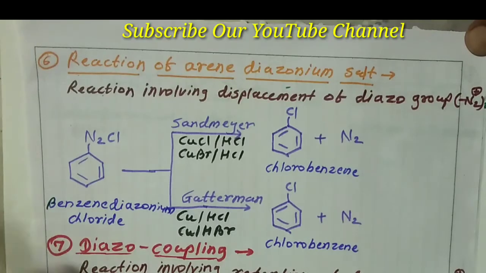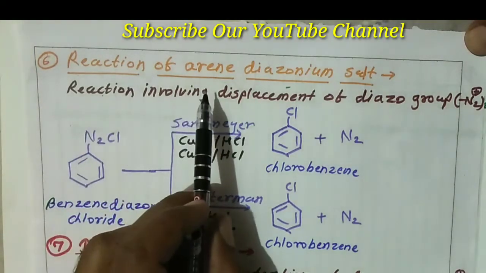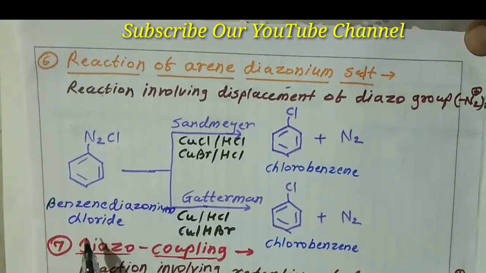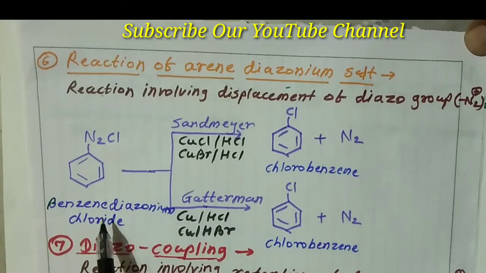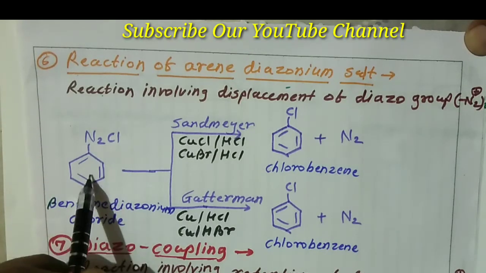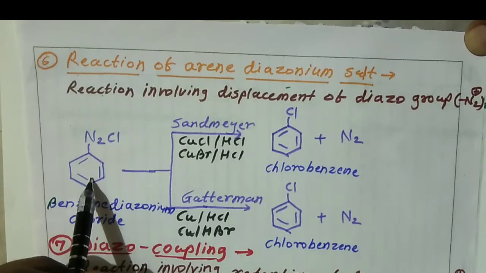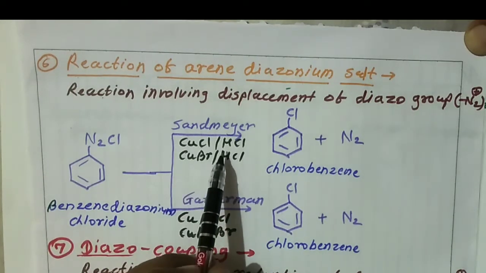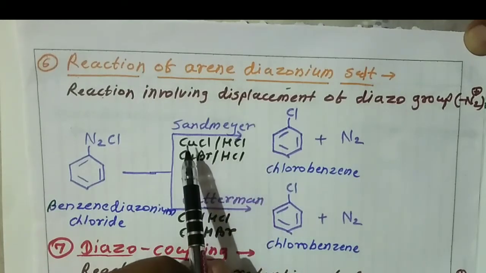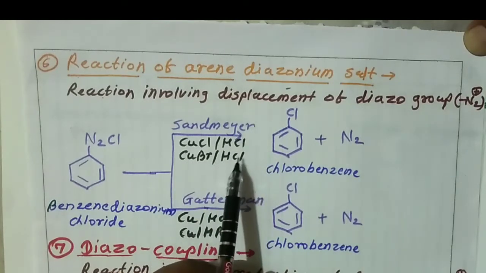Next reaction, friends, reactions of arene diazonium salt. When benzene diazonium chloride is present and reacts with copper chloride and HCl, we get chlorobenzene. This is the Sandmeyer reaction.